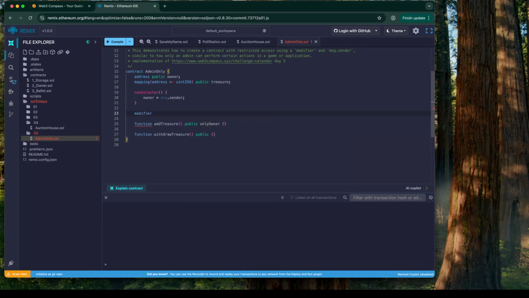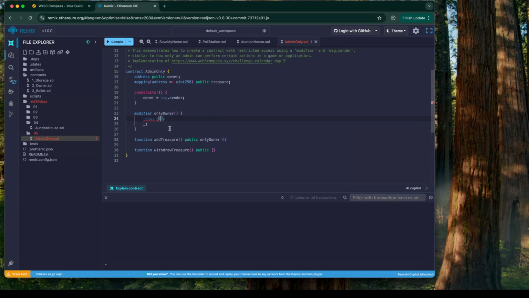Modifier, and that's how we'll declare it, only owner. And so what this does is it says execute. So this is now valid. So only owner means this will execute, and then the rest of the function will execute, where the underscore is applied. But it becomes useful, and it's most typically used in order to run require statements and basically gatekeep, meaning add treasure is only able to be called if this require statement passes, and then the rest of it can execute.